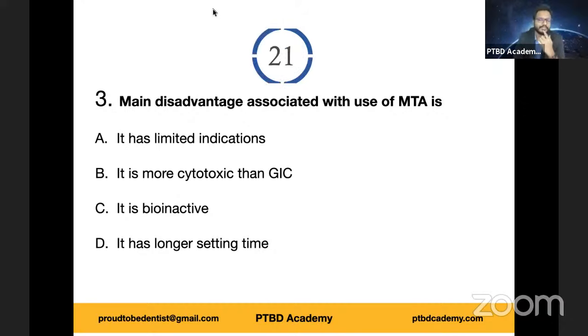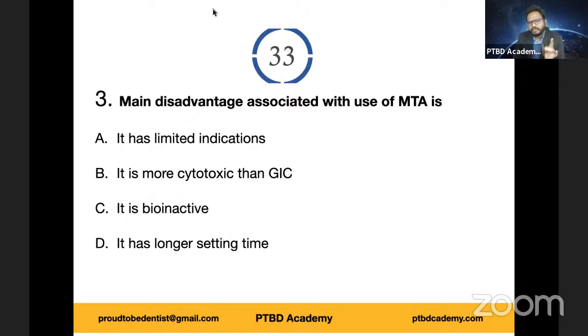In fact, in the morning session, I mentioned that when it is used as root end material, cementum-like substances were formed. They reported cementum-like substance formation, right? Also, it can be used as obturating material, as I mentioned, and for pulp capping, vital pulp therapies. So we have a good set of indications for MTA. In fact, I've shown you the illustration, if you remember.